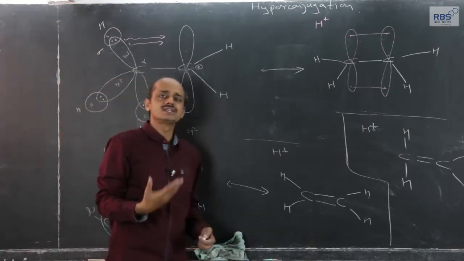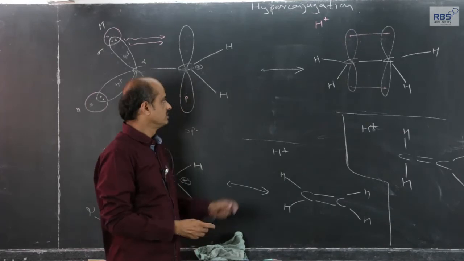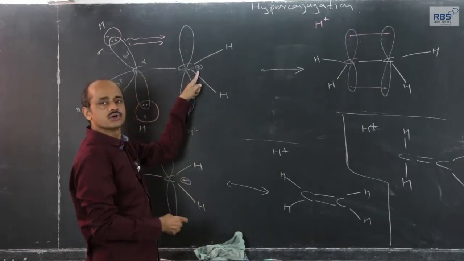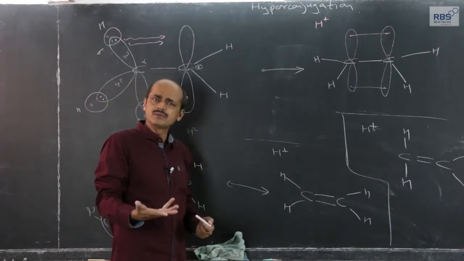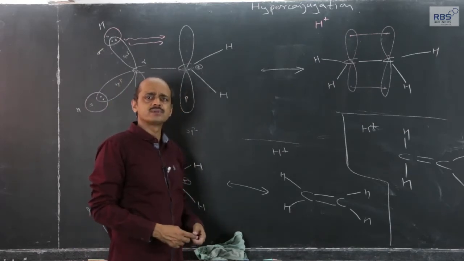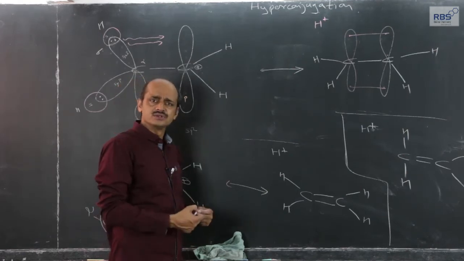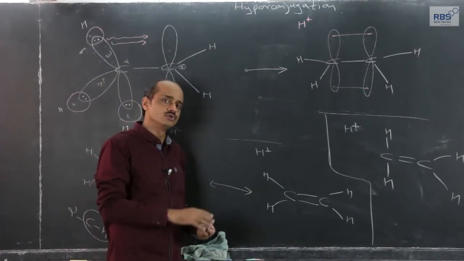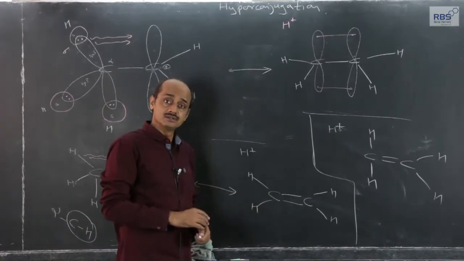So, more the decentralization of this unit positive charge on carbon, more will be the stability. This is how we explain hyperconjugation. So, this is not resonance, but the same logic was used for resonance. More the resonating forms, more is the stability.